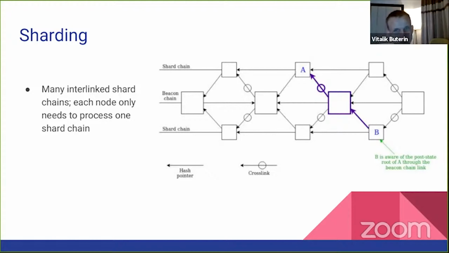Because every node has to process the beacon chain, and the beacon chain has to keep track of all the shards. So the number of shards you can have is bounded by the power of a node, but also the power of a node determines how large the blocks inside of the shard chains can be, right? So the load of the beacon chain is proportional to the number of shards. The load of a shard chain is proportional to the size of a shard. Both are proportional to the capacity of a node. And so the total number of transactions the system can process is proportional to the capacity of a node squared.